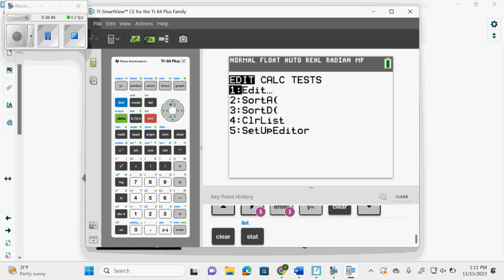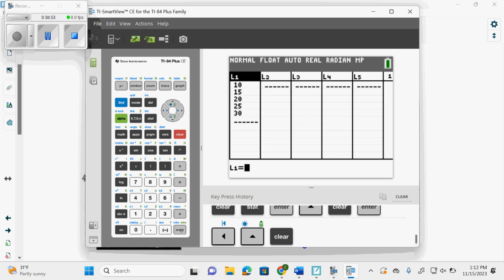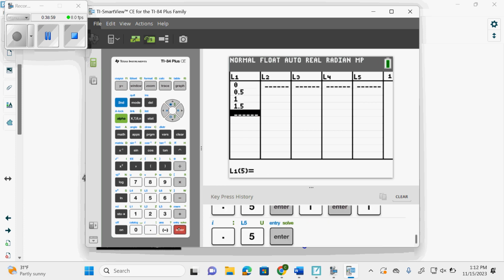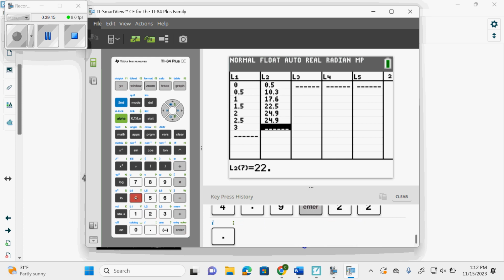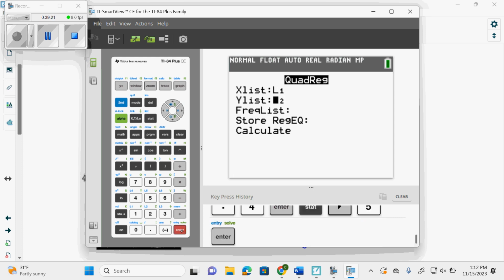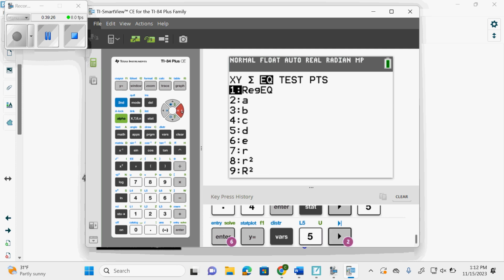So, stat, edit, clear, enter. Clear, enter. So this one we have 0, 0.5, 1, 1.5, 2, 2.5, and 3. Then we have 0.5, 10.3, 17.6, 22.5, 24.9, 24.9, 22.4. Stat, calc, quadratic, 5. Y equals, vars, statistics, over to equation.